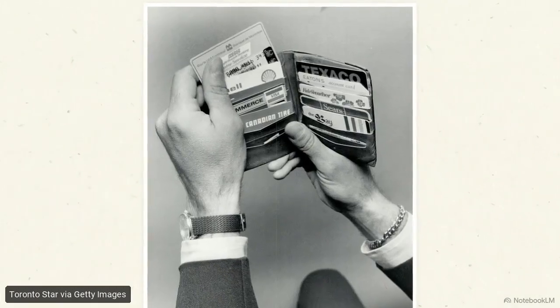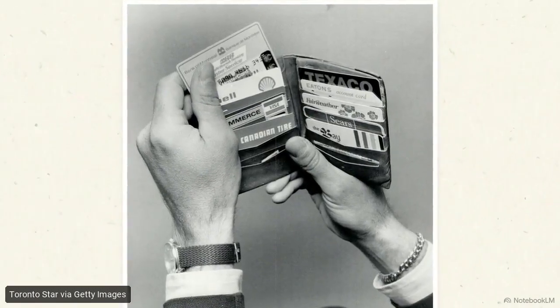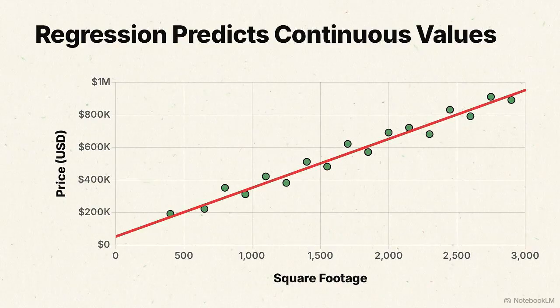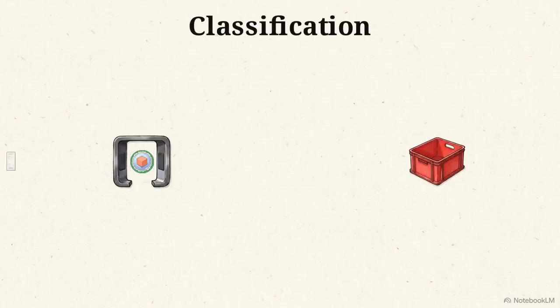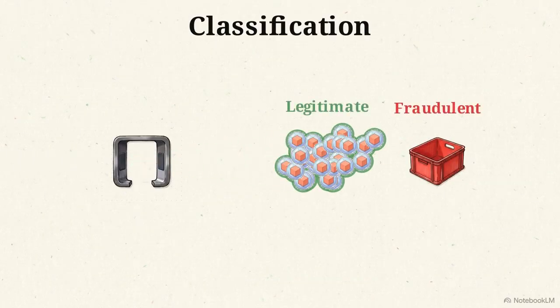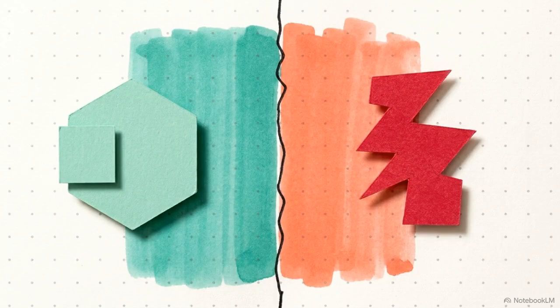Every time you swipe a credit card, a machine learning model makes a decision. In data science, predicting a continuous number, like the exact price of a house, is called regression. But deciding whether a transaction is legitimate or fraudulent is a problem of classification. The machine has to force the data into distinct categories, normal or fraud.